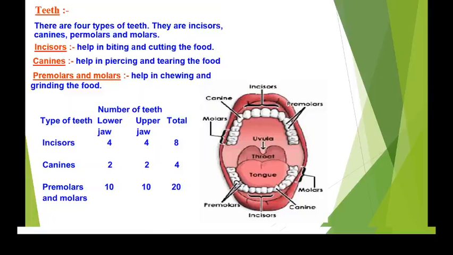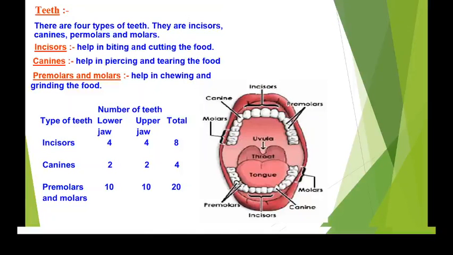And premolars and molars, 10 in the lower jaw, 10 in the upper jaw, total 20. So how many total teeth are present? That is 20 plus 8, 28, and 28 plus 4, that is 32. So total 32 teeth. Just go and watch it in a mirror and let me know.